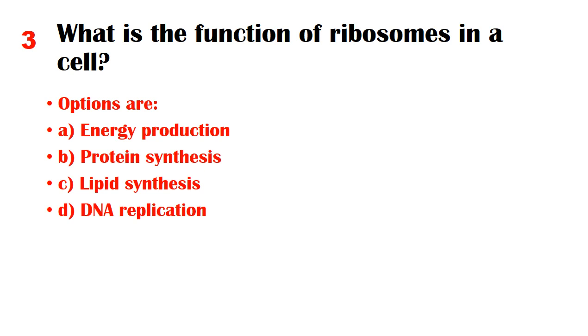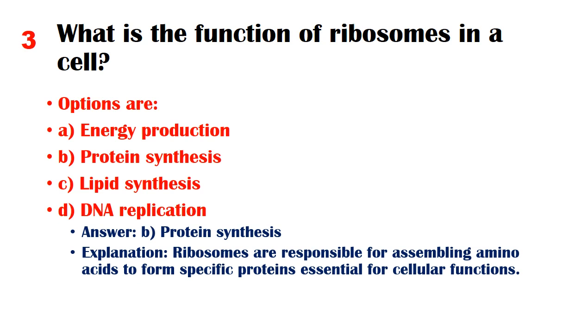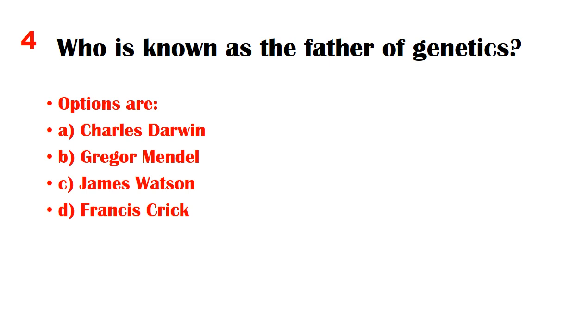Options are A. Energy production, B. Protein synthesis, C. Lipid synthesis, D. DNA replication. Answer: B. Protein synthesis. Explanation: ribosomes are responsible for assembling amino acids to form specific proteins essential for cellular functions. Who is known as the father of genetics?